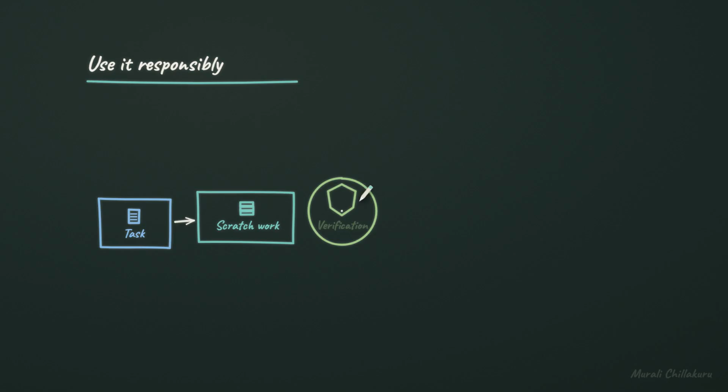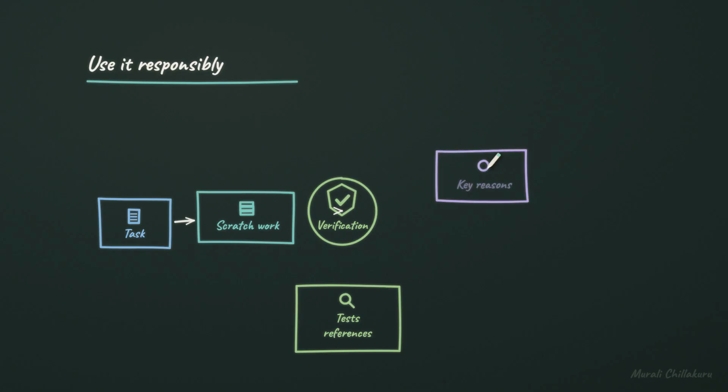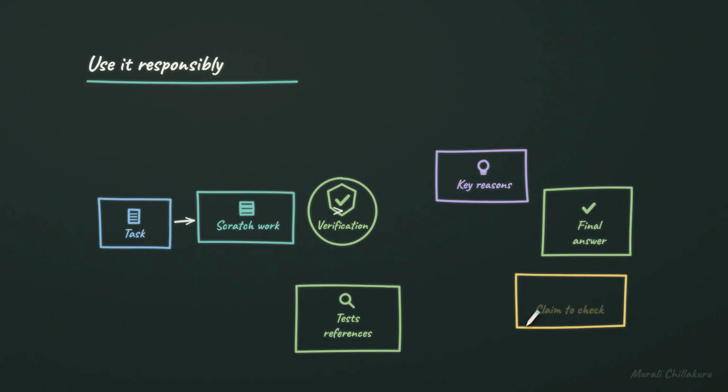For high-stakes use, add verification with tests, references, or another independent check. Ask for key reasons and a final answer in a form a person can use. Then treat the final answer as a claim to check, not as proof because it came with steps. So, chain of thought is best understood as scaffolding: often helpful, sometimes misleading, and always worth checking.